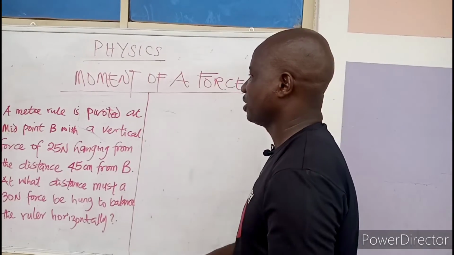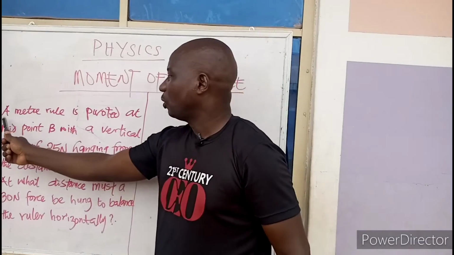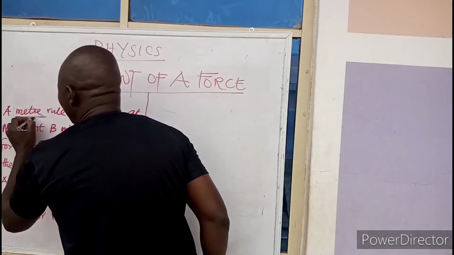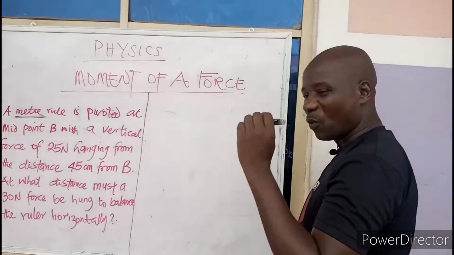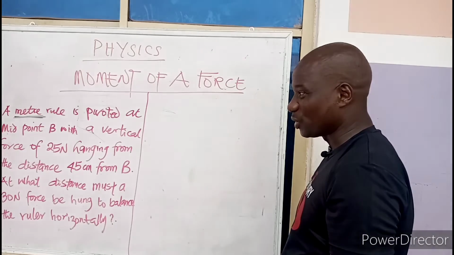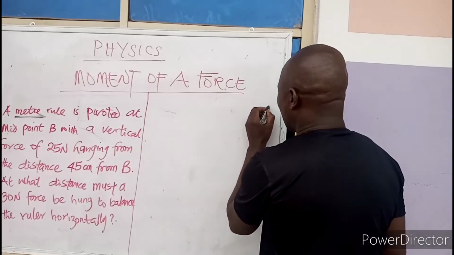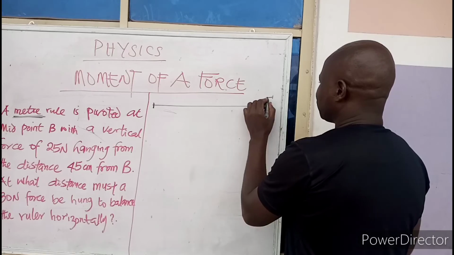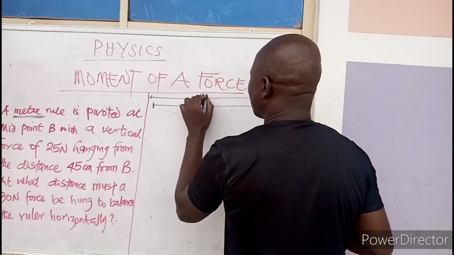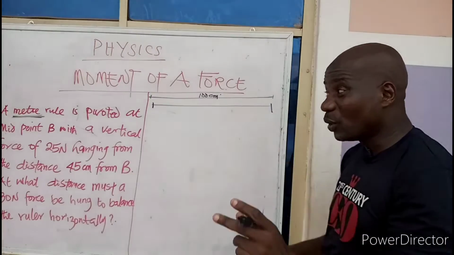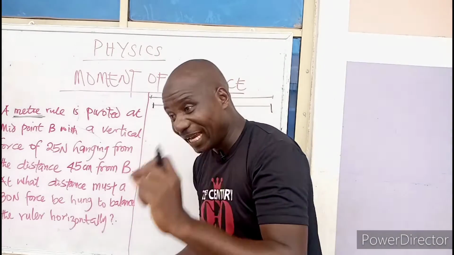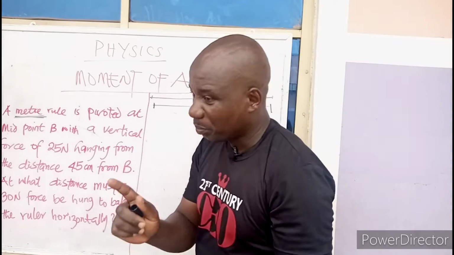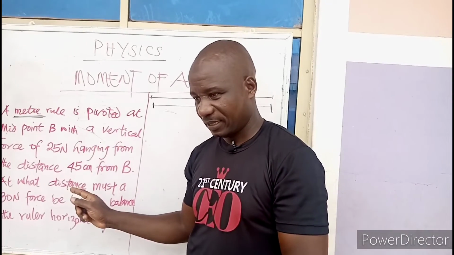Now, we have a question, and it goes thus. A meter rule. Look at the word: a meter rule. That is 100 centimeter. Is that understood? So I place, that is my 100 centimeter. Remember, the other time I told you, if the question is silent about the cross section of it, you will assume it is uniform, because if it is non-uniform, it will be clearly stated.